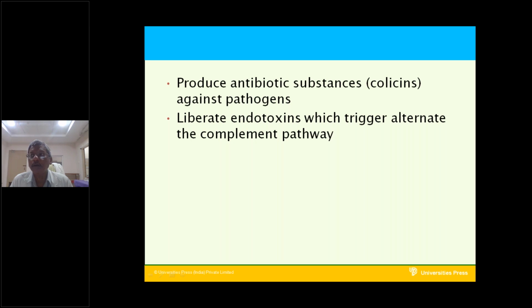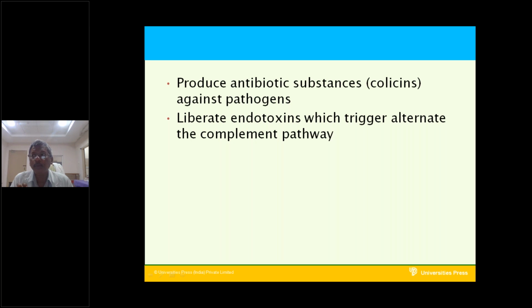It can trigger the alternate complement pathway. A minor amount of the alternate pathway is stimulated. This is also important for the protection and the immunity of the human body.